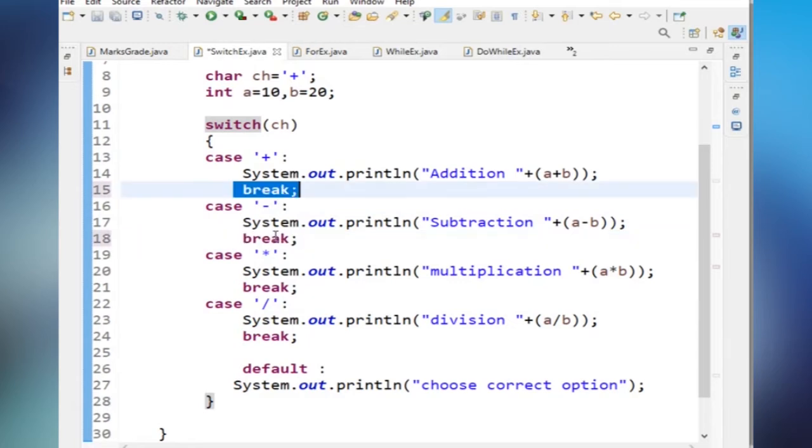So if we remove the break after the case, it won't give any compile time error, or generate any runtime error. Simply it will execute the next case also. So remember this. This is one important interview question.